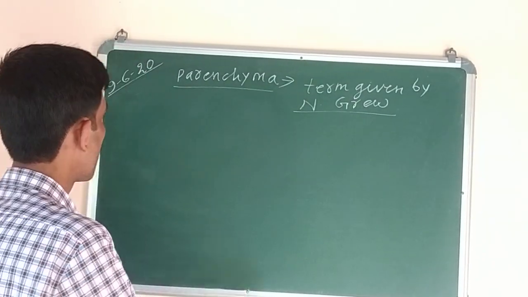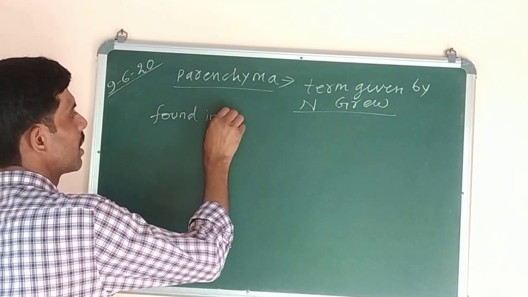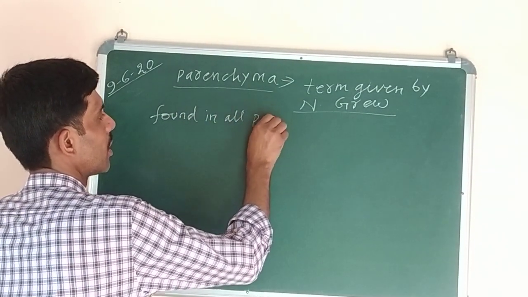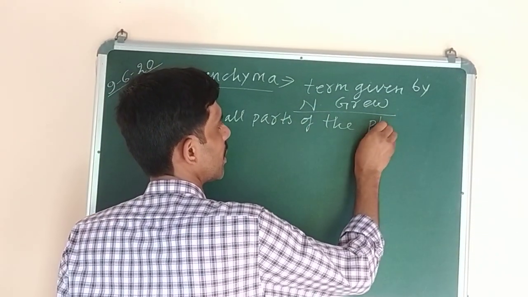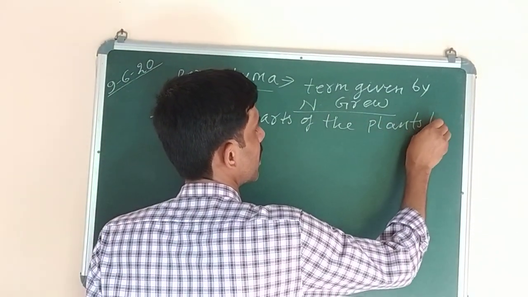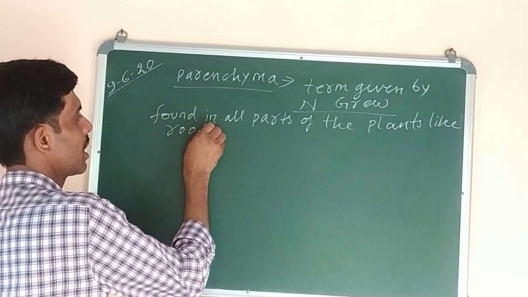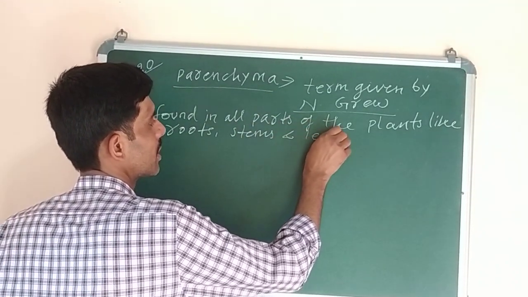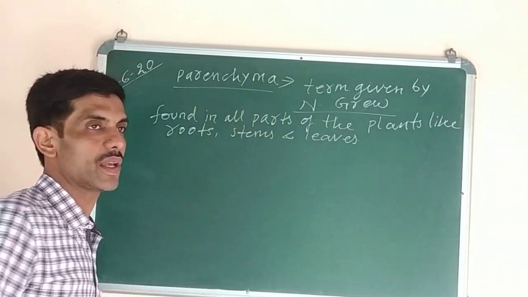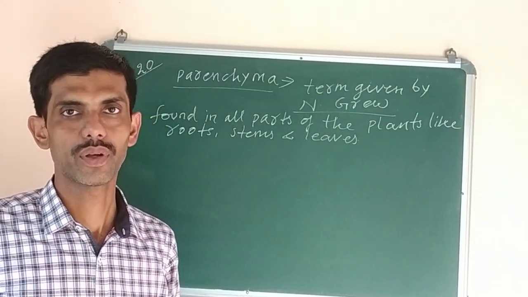It is found in all parts of the plant, like roots, stems and leaves. Everywhere parenchyma tissue is found, and their main function is storage of food.